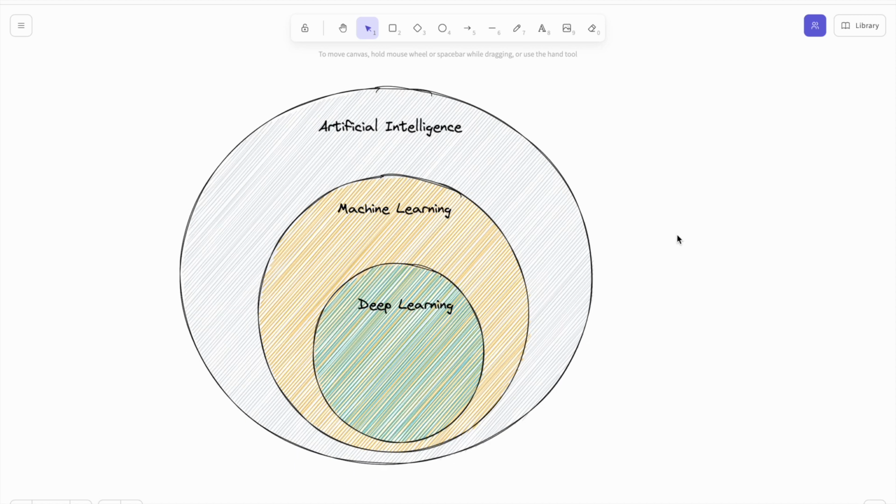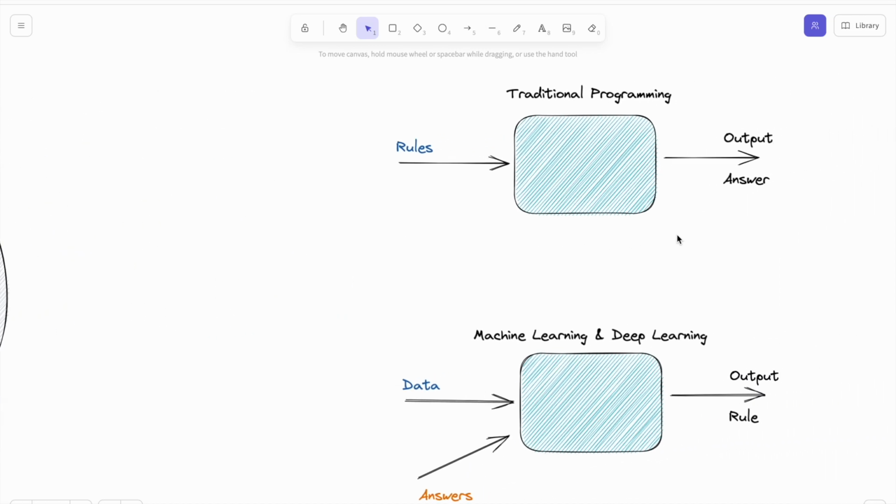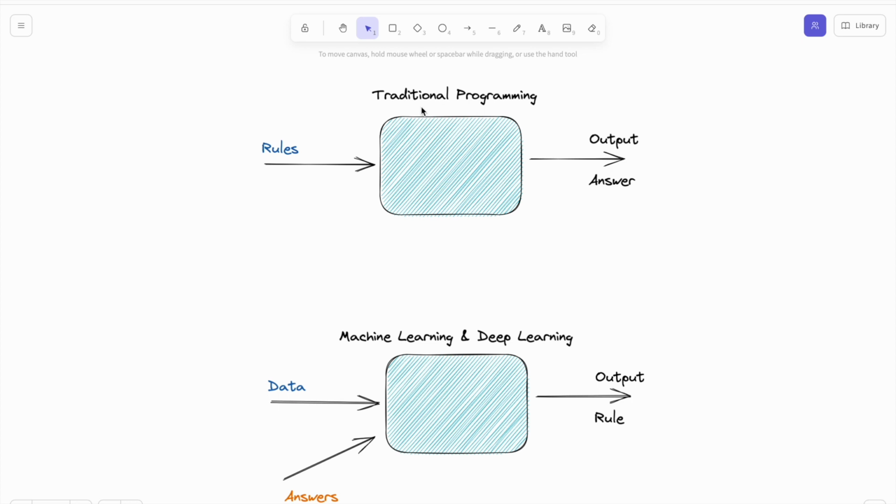To understand similarities between machine learning and deep learning, let's look at this diagram. The above one indicates the traditional programming flow. In traditional programming, we need to define the rules, then our program will generate the output and answer according to this predefined rule.